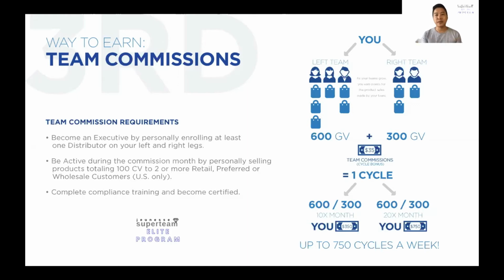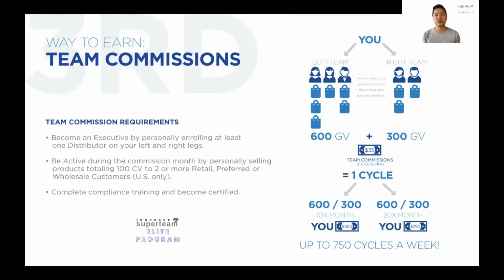By enrolling people, you start to have volume coming in, and from there you can expand the business. For every cycle bonus, every time you have points accumulated, the cycle will just keep churning, so long as the two teams, one on the left and one on the right, increase in numbers, enrollment and purchases.